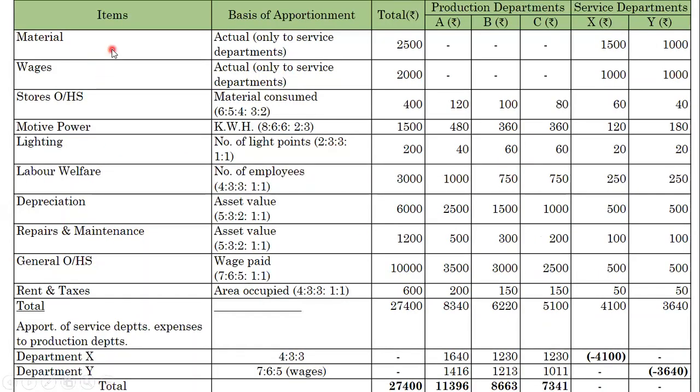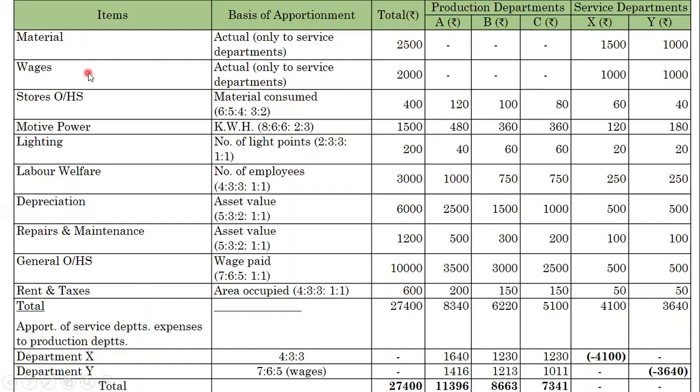See, I want to tell you. Here in the material and wages, for the material and wages given in the problem, the production department is nil, and only the service department is taken into consideration.